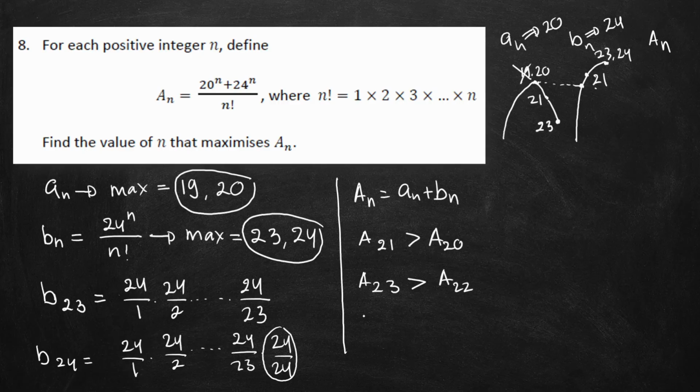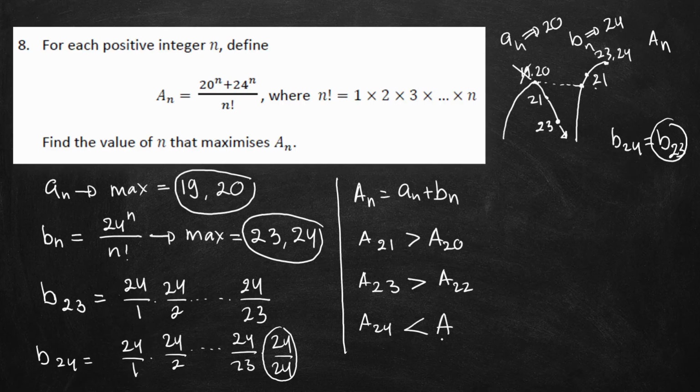So how about A24? Since the value of B24 is the same as the value of B23, we will choose B23, because even though the values of both of them are equal, at B24 the value of AN will decrease further, right? So it means that the maximum value will be reached when n equals 23.